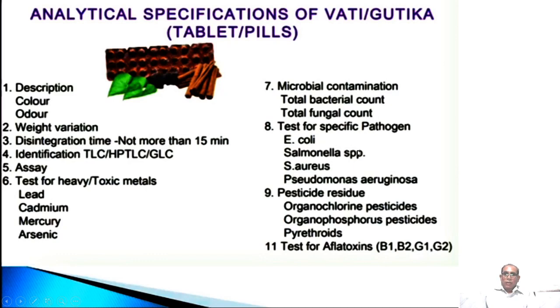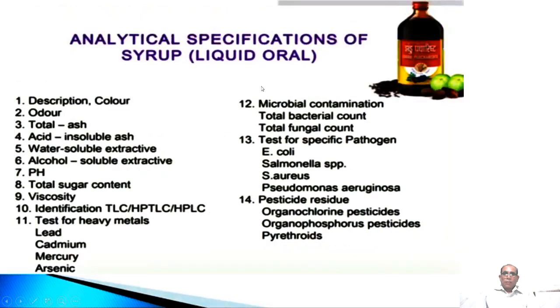test for E. coli, Salmonella, S. aureus, Pseudomonas, then pesticide residue, organochlorine pesticides, organophosphorus, pyrethroids, then aflatoxins B1, B2, G1, G2. Similarly, we will go for liquid orals.